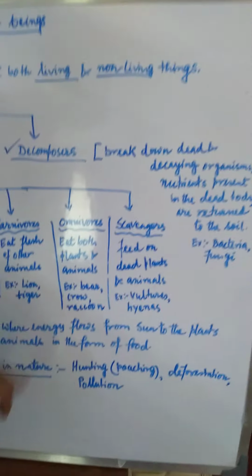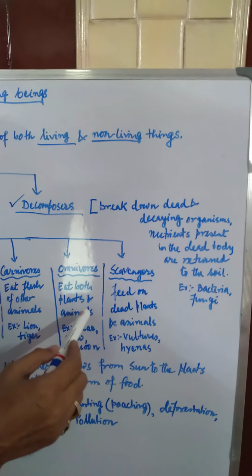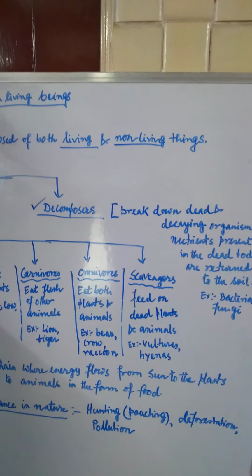You can take the example of a human being also, because we depend on different kinds of vegetables as well as on eggs, meat. We are also a kind of omnivore because we eat both plants and depend on the flesh of other animals also. Bear, crow, raccoon, these are the examples of omnivores. That means they eat both plants and animals.